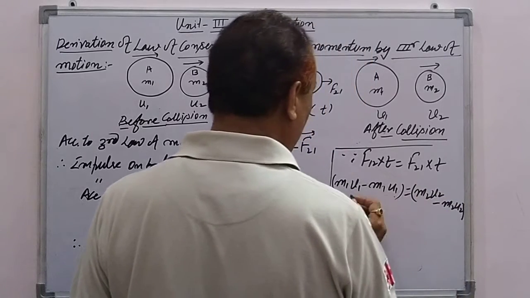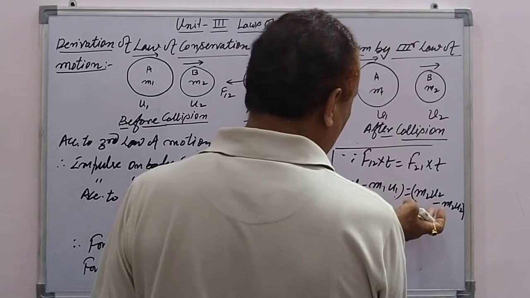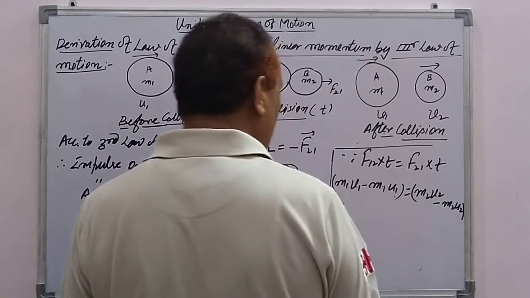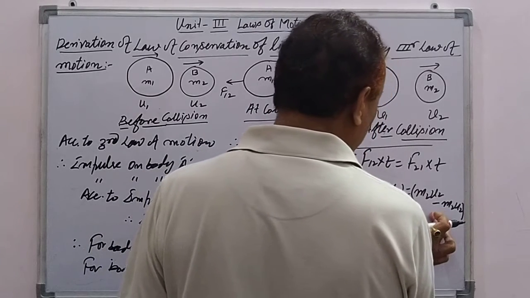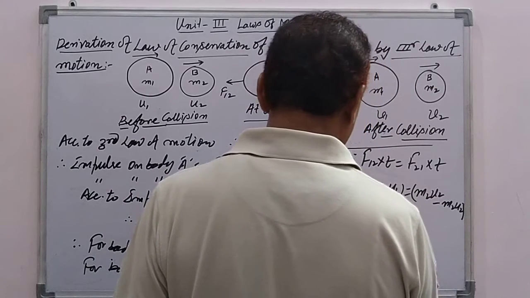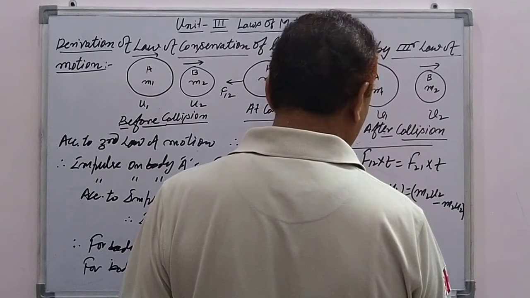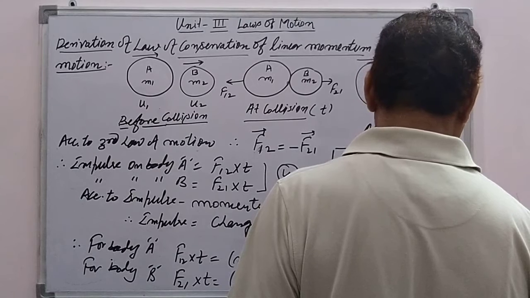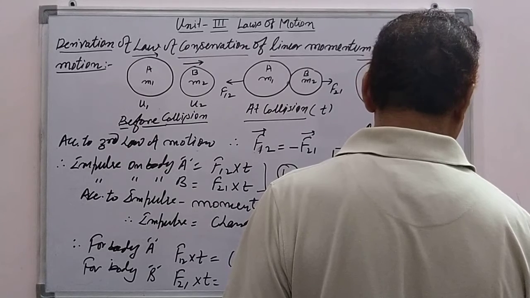So change in momentum for body A equals change in momentum for body B. Now we write u1 in one direction and the value v in the next direction, so m1 v1 minus m2 v2 equals m1 u1 minus m2 u2.